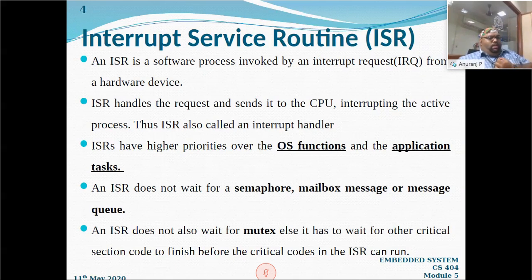Now, this ISR, this interrupt service routine, handles the request and sends it to the CPU, interrupting the active process that the CPU is doing currently. Thus, the ISR is also called an interrupt handler, because it is sending the request to the CPU.